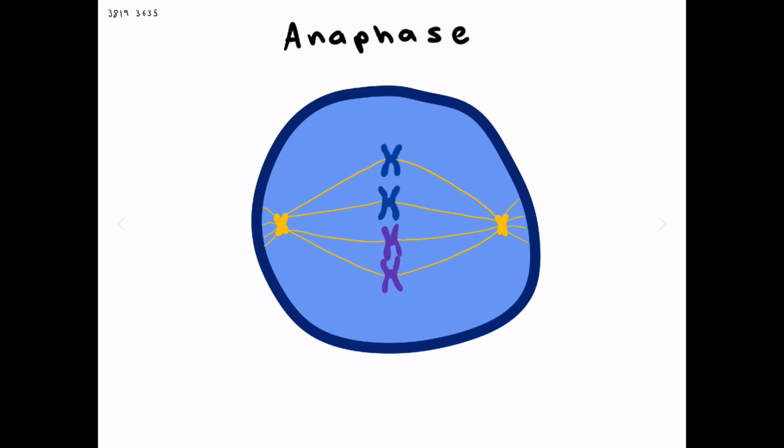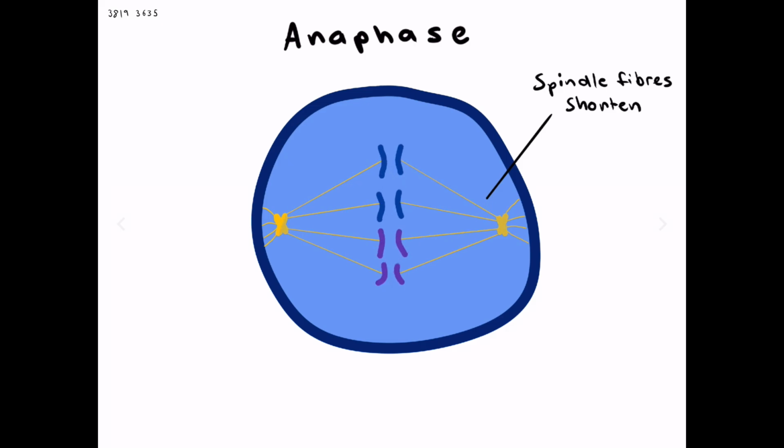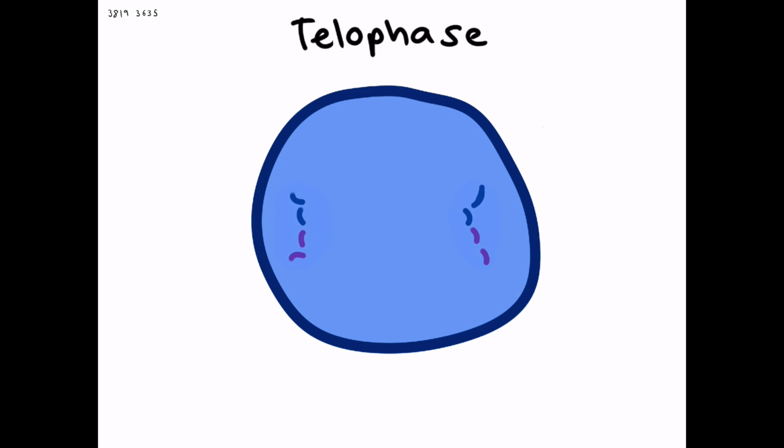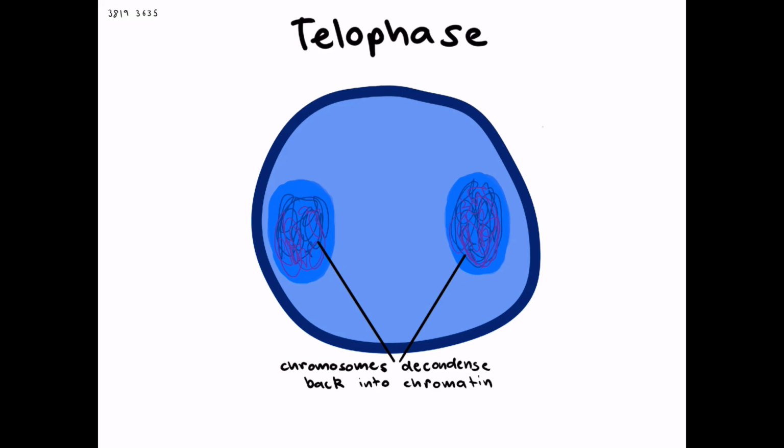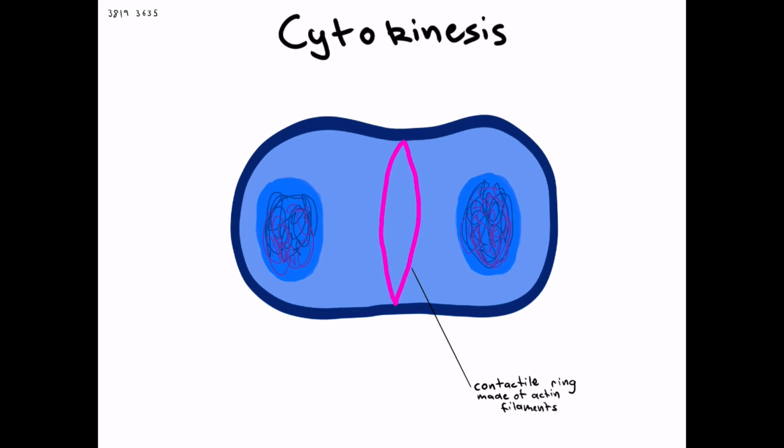In anaphase, spindle fibers shorten, pulling the sister chromatids apart toward opposite poles, ensuring each new cell will receive an identical set of chromosomes. In telophase, chromatids arrive at opposite poles. Nuclear membranes reform around each set, creating two distinct nuclei, and the chromatids begin to decondense back into chromatin. Following mitosis, the cell divides during cytokinesis.